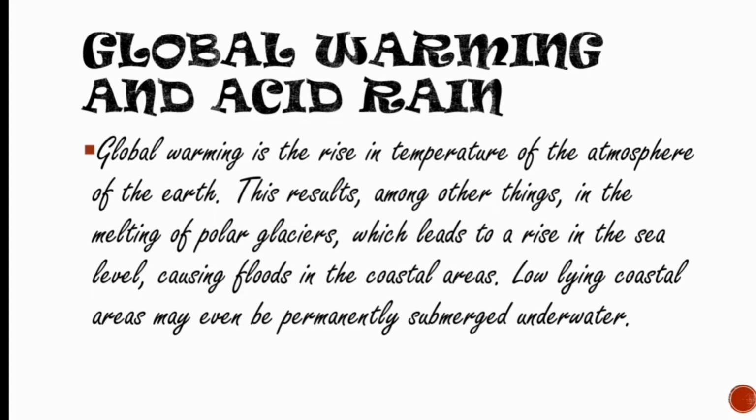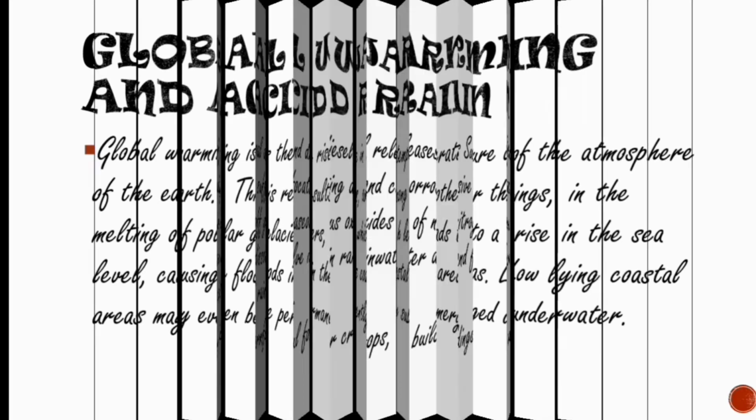Global warming is the rise in temperature of the atmosphere of the Earth. This results, among other things, in the melting of the polar glaciers, which leads to a rise in the sea level, causing floods in the coastal areas. Low-lying coastal areas may even be permanently submerged underwater. So global warming also has very harsh side effects.